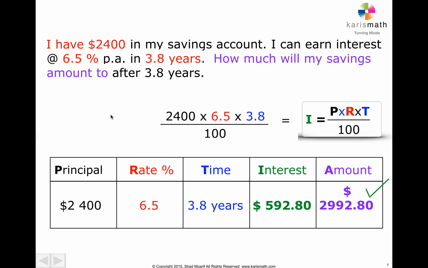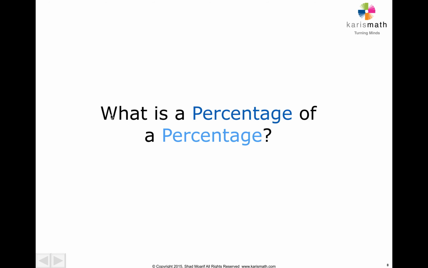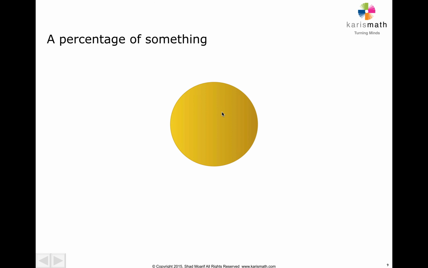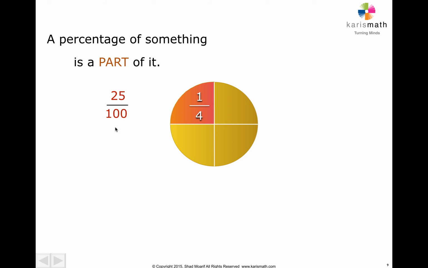Well, now that you've covered all this and reviewed some basic problem solving, let's just take a quick look at what a percentage of a percentage means. It's very simple. It means exactly what it says. A percentage of something is, of course, a part of something. This bit here, which is a part of it. And this is a quarter. And a quarter, we know, is 0.25 in decimals. And in percentage, it would be 25 out of 100, which is 25%.